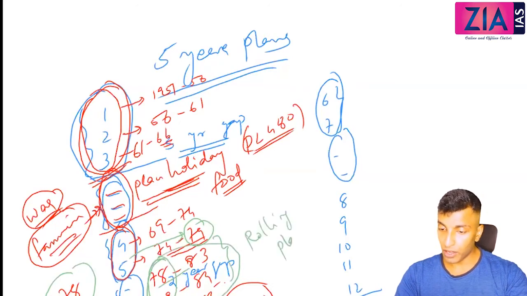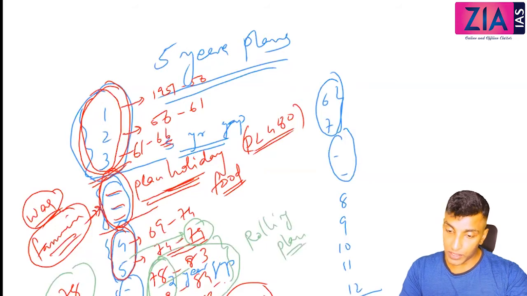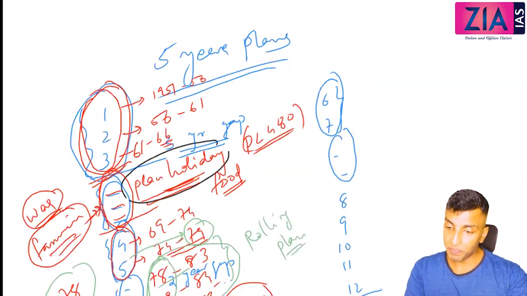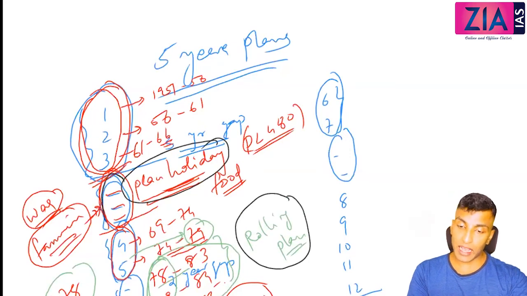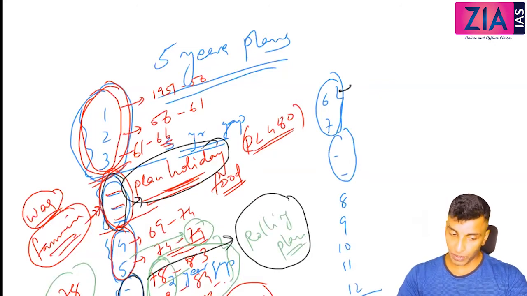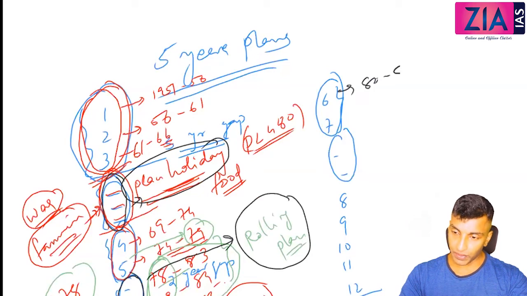So see here, the first gaps are plan holiday. Here it is rolling plan. No confusion, okay? So these 3 gaps are plan holiday. Here there is no plan holiday, here rolling plan is there. Okay? Now the 6th plan will continue from 1980 to 85 and then 85 to 90. Then what happened during this time?